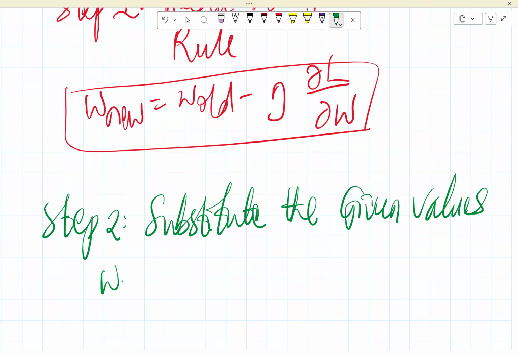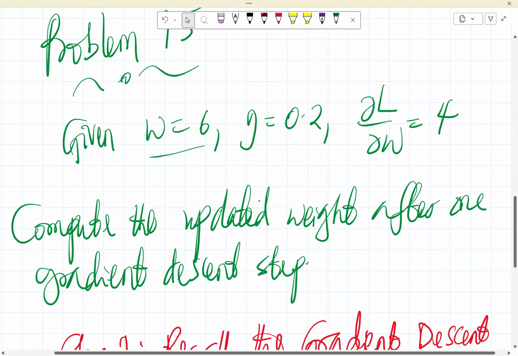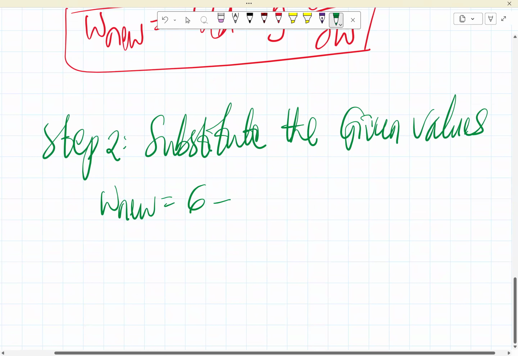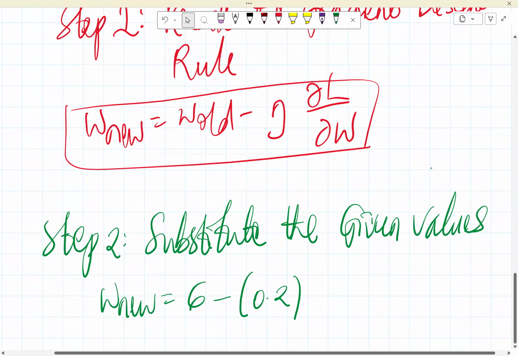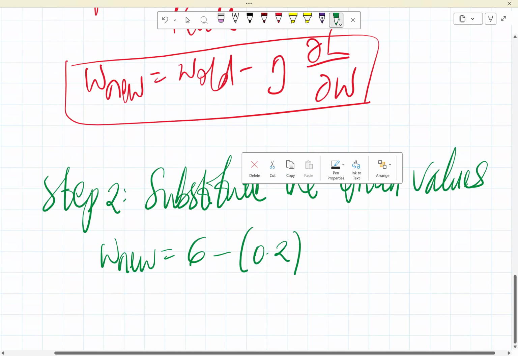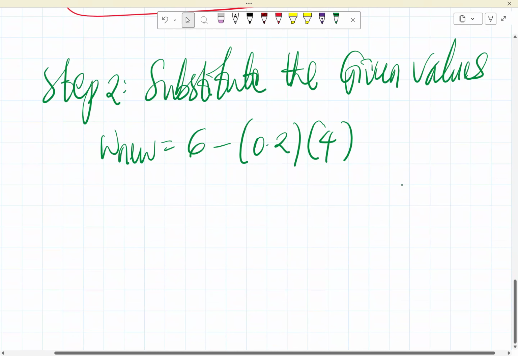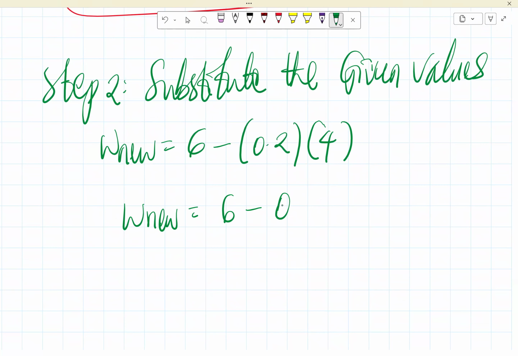So we now have that W new is equal to W old. The old W will be this 6 here. So that will be 6 minus the learning rate, which is 0.2, and then the gradient is 4. So, old minus learning rate times gradient 4. We know that W new is now equal to 6 minus 0.2 times 4, which is 0.8. So the new weight is just 5.4.